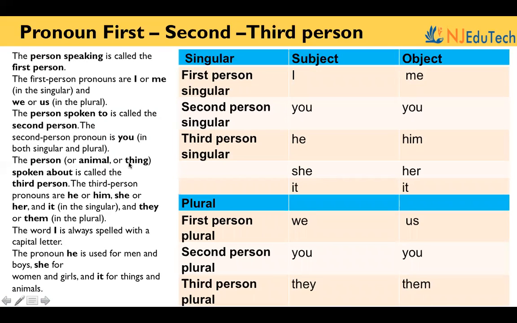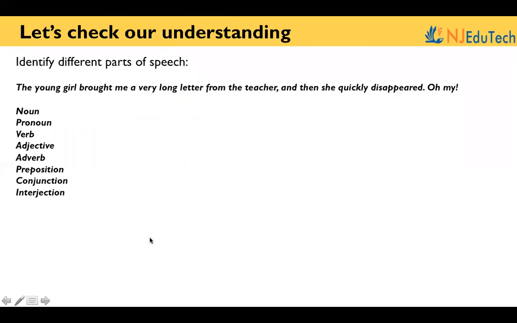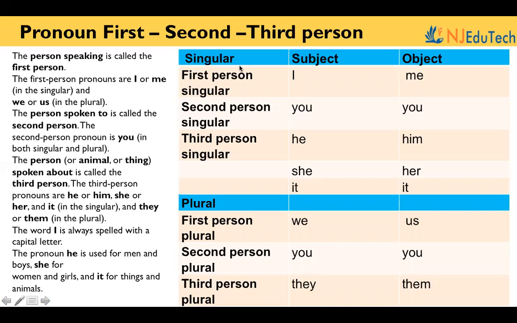And the person or animal or thing spoken about is called the third person. The third person pronouns are he or him, she or her, and it in the singular and they or them in the plural. The word I is always spelled with a capital letter. The pronoun he is used for men and boys, she for women and girls, and it for things and animals. You can see there is a table here so that you don't get confused.